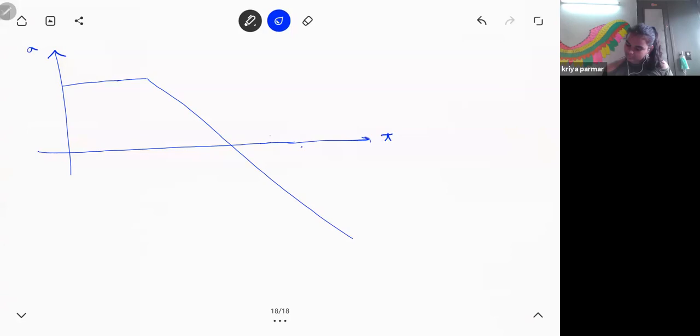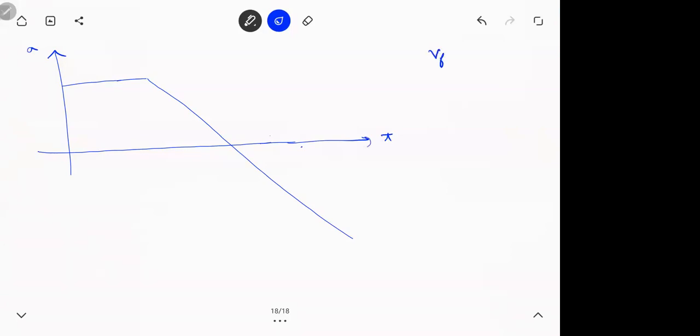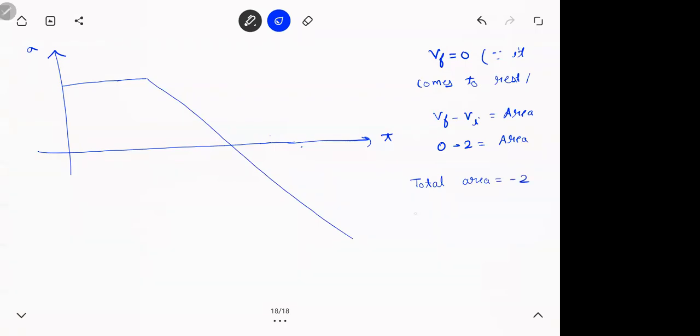Now listen carefully. First thing, you want V final to be 0 because you're saying it will come to rest. So V final minus V initial is area. V final was 0, V initial was 2. So the total area will be -2. Now what is total area?